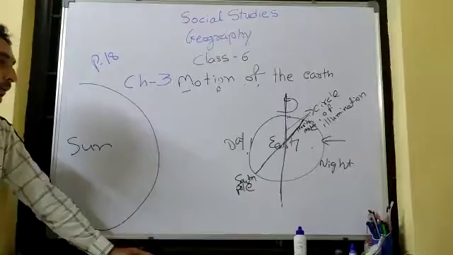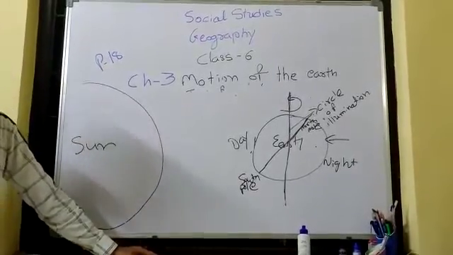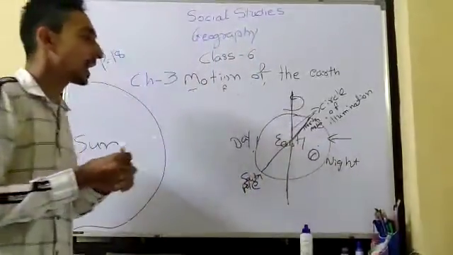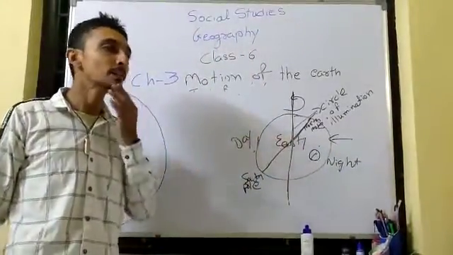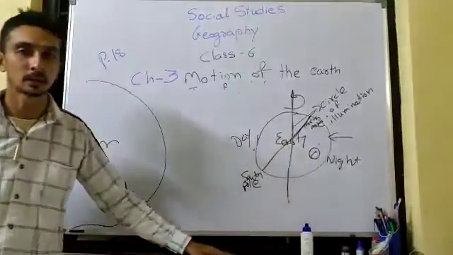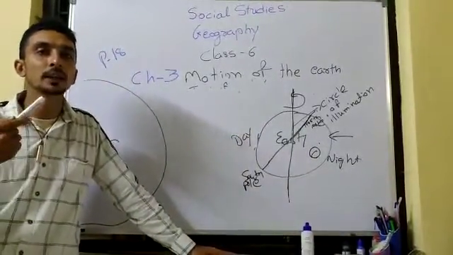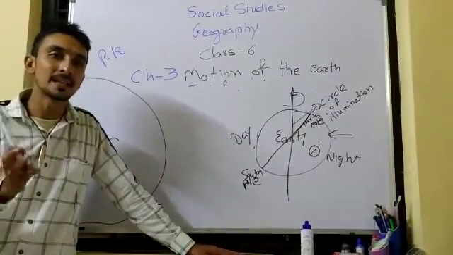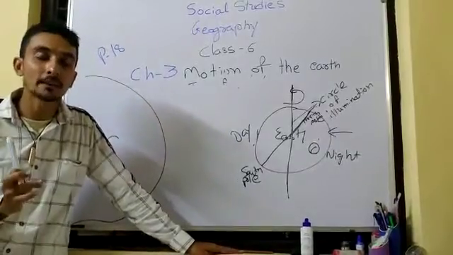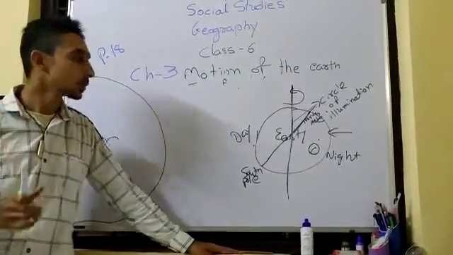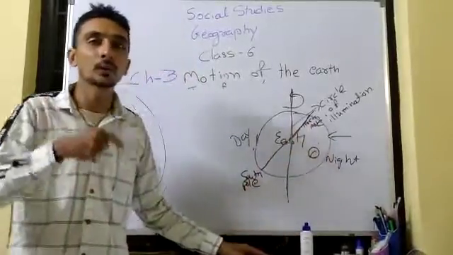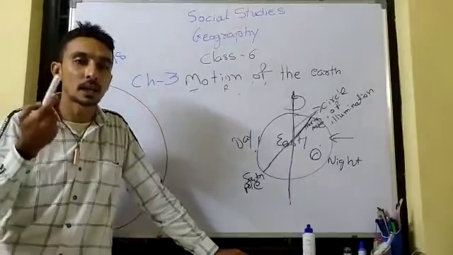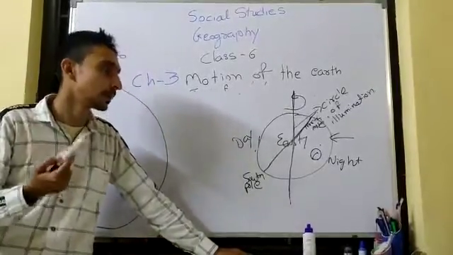As I told you, life would not be possible in such extreme conditions, because there are certain requirements for the survival of living organisms, for example water, food, vegetation, moderate climatic conditions, right? So sunlight is one of the basic requirements for the survival of living organisms, right?